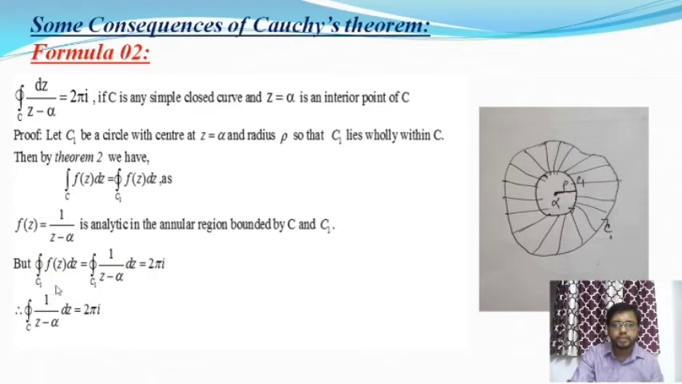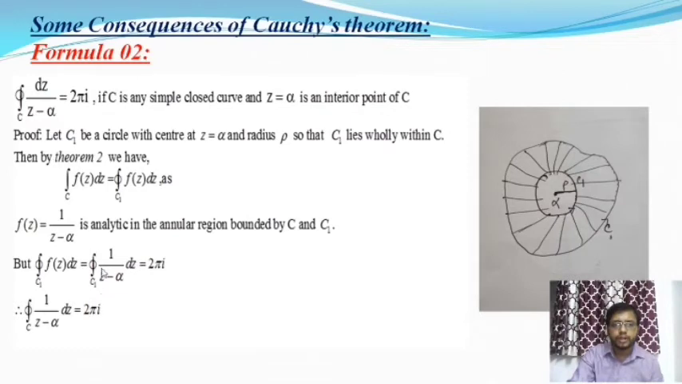But the integration over C1 of f(z) dz is equal to the integration over C1 of 1 by (z minus alpha) dz, where f(z) is equal to 1 by (z minus alpha), and this value is equal to 2 pi I for the circle whose center is at the point alpha and radius is rho. But in that problem we have to find the integration over C of dz by (z minus alpha), which is equal to 2 pi I, not over that circle.